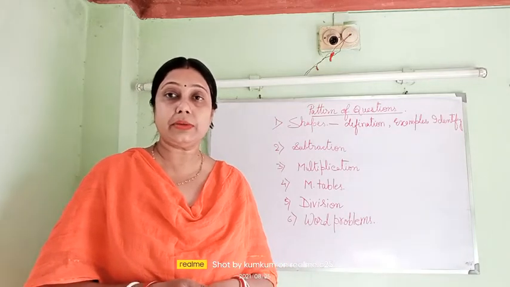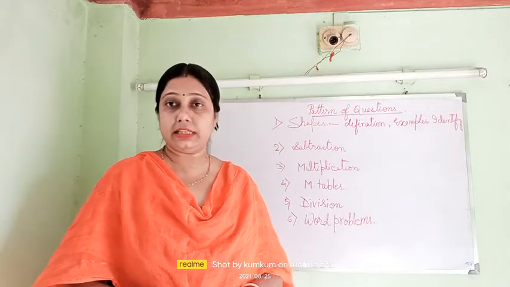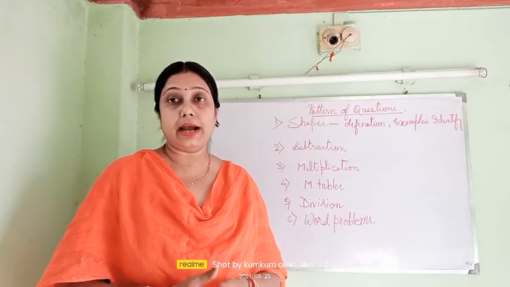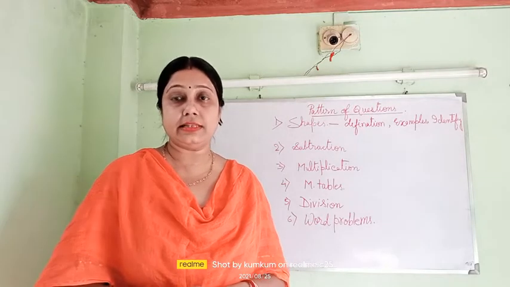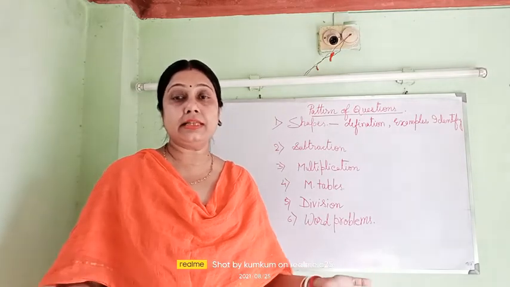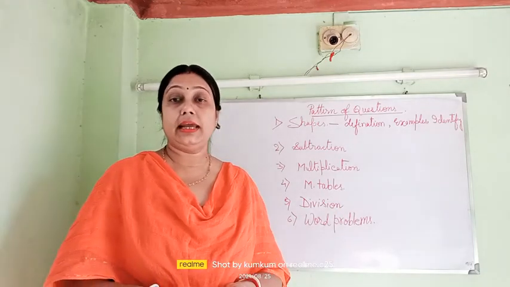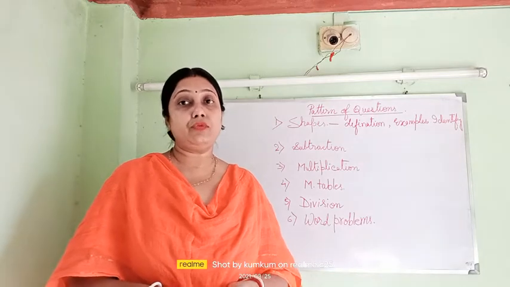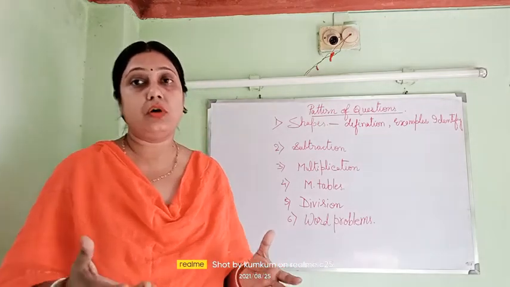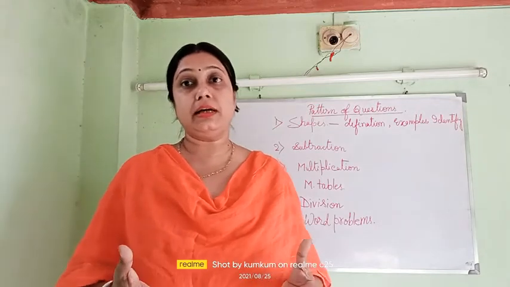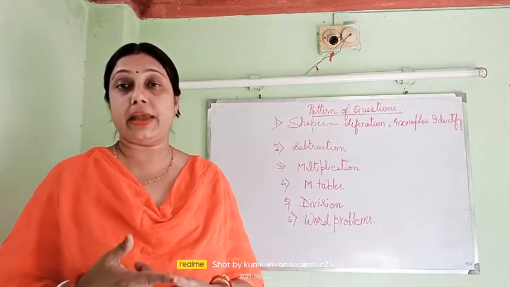Next, what type of questions may come? Identify the lines. I may give you any alphabet or digit to identify what type of line there is, either straight lines, curved lines, standing lines, sleeping lines. So that type of lines may be asked to identify. Another type, I may give you a picture of a shape, either a house or anything. From there you have to identify the shapes. That means how many circles are there, how many triangles are there.